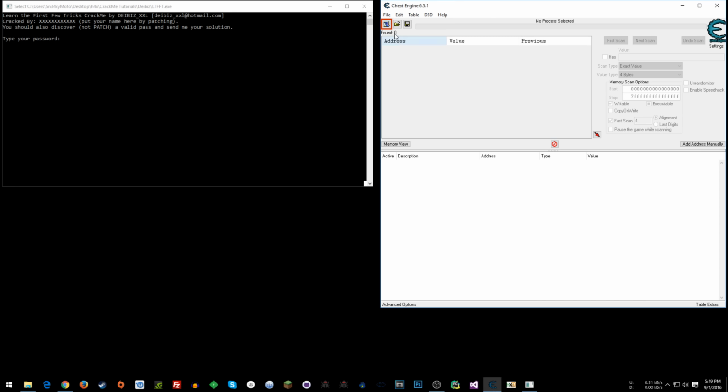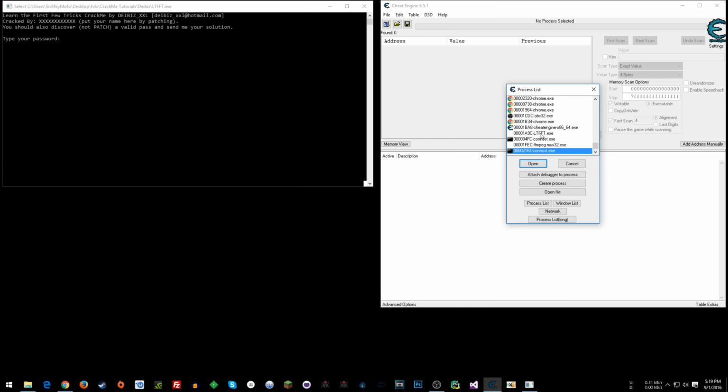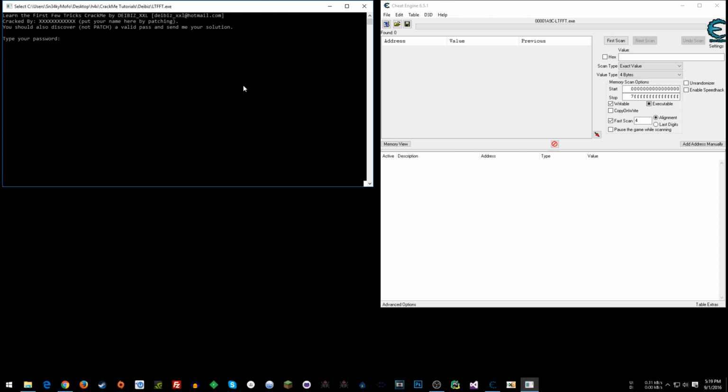First things first, whenever you have a Crack Me, you want to see what the behavior of the application is. So I'm going to enter a password here. Also, this Crack Me wants us to do a couple of things. It wants us to patch our name here, and it wants us to find a valid pass, not patch. Well, we are going to patch. We're also going to find the X's and replace our name. We're going to find a valid pass, and I'm going to do a couple of other things too.